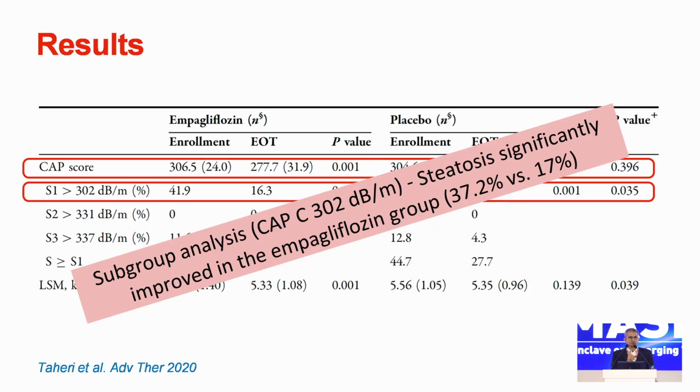But when they did a subgroup analysis, which was not part of the initial primary endpoint, what they realized was if the CAP value was more than 302, the fat did decrease, even in the placebo group, but the degree of fat reduction was more in the patients who were on empagliflozin. That was 37% versus 17% relative fat reduction, although the 17% fat reduction was there in the placebo arm also. They did not document any improvement in LSM in this group of patients.